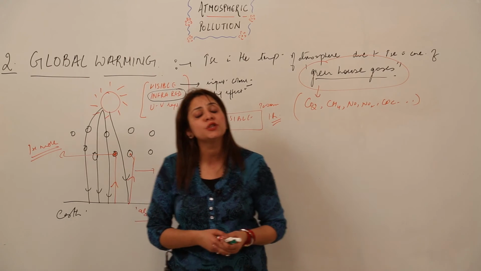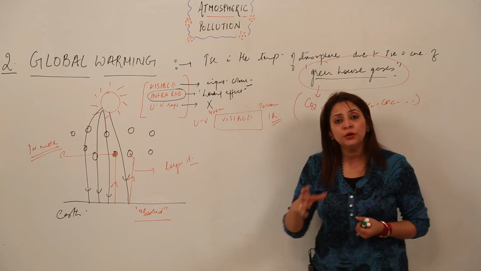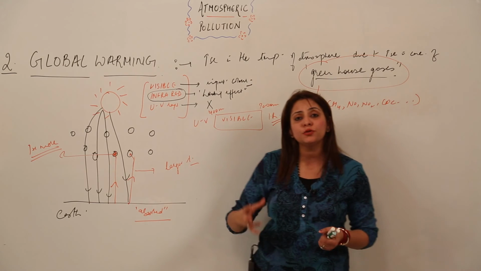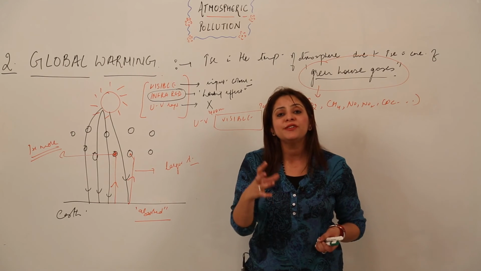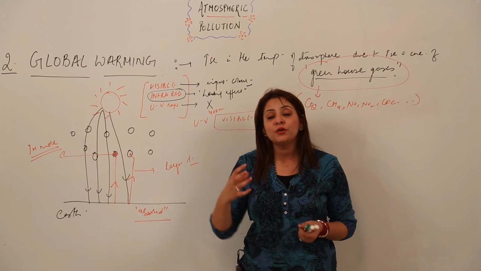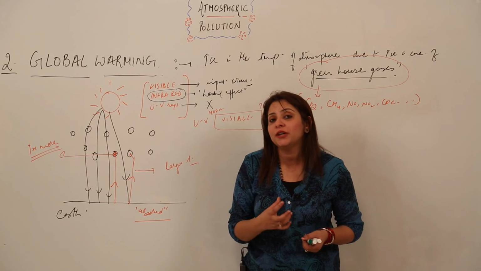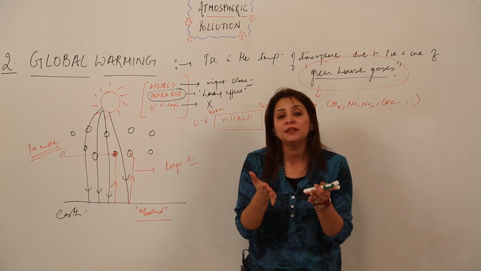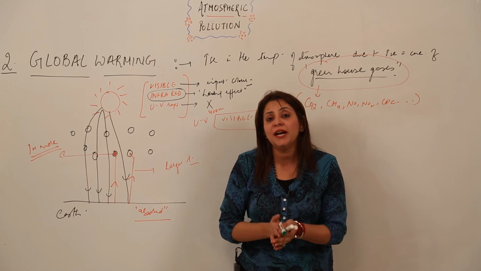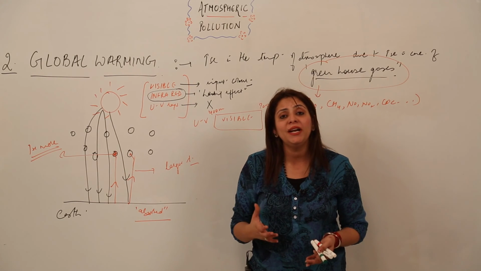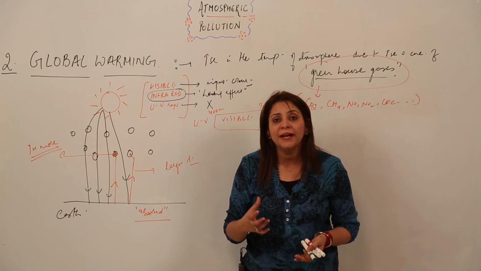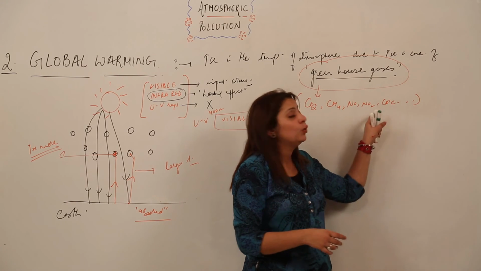Moreover, if we want plants to grow in a better way, we need to use fertilizers. And we know that nitrogen forms the main category of fertilizers. The fertilizers used nowadays are formed of nitrogen, right? So they can liberate NO or NO2 gas.